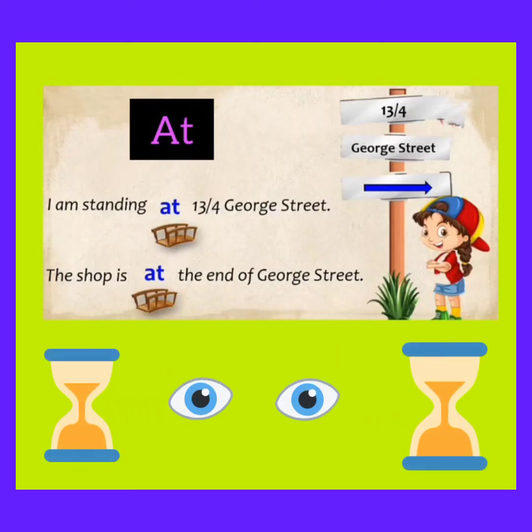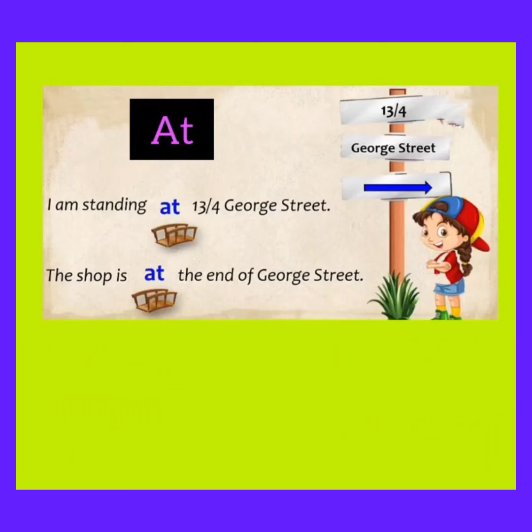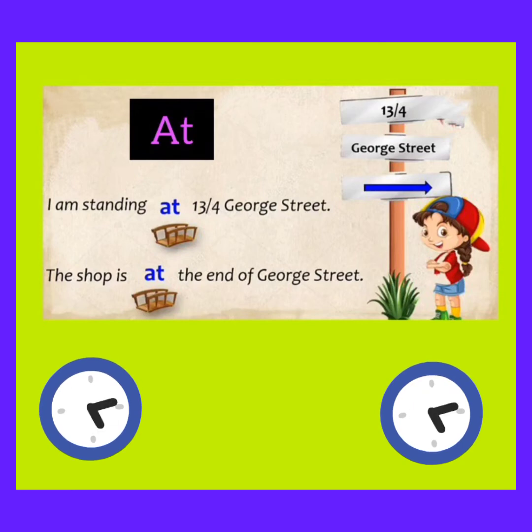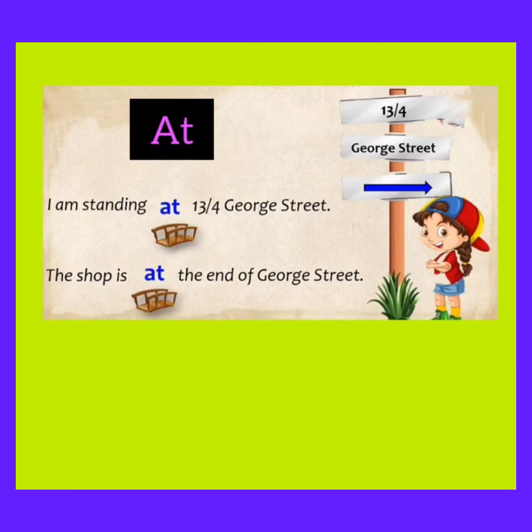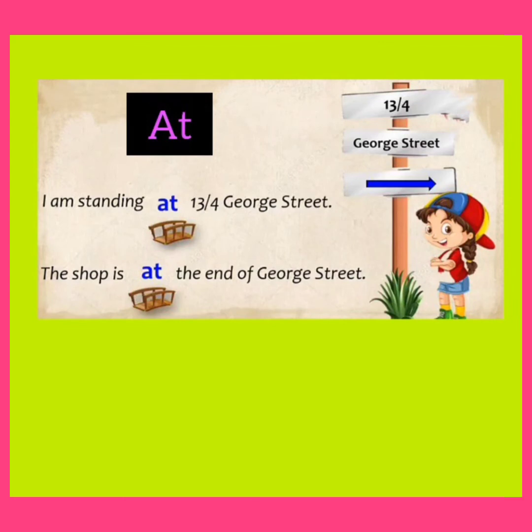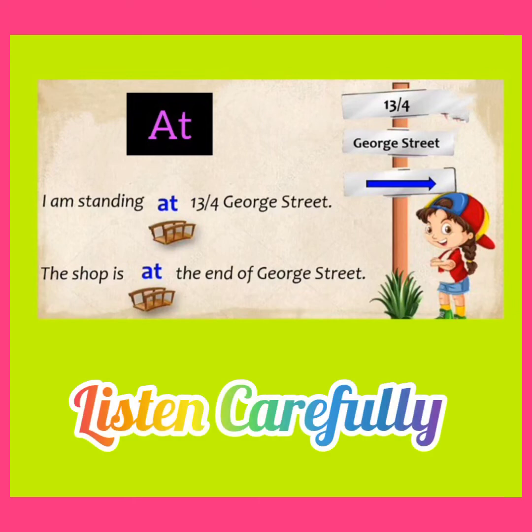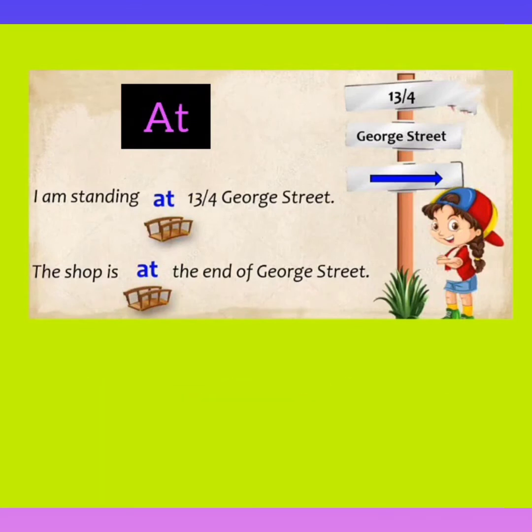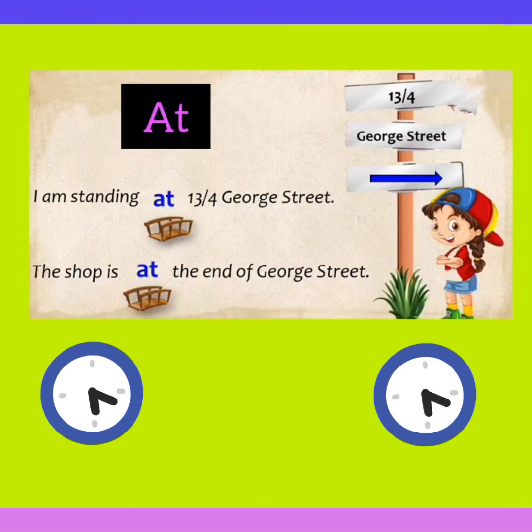Moving on with the next preposition of place, at. It indicates an exact place or location. Let's see the example. I am standing at 13/4 George Street. The shop is at the end of George Street. Children, we see in both the examples the word at indicates the exact location of the person and the shop. So we can say at का use किसी निश्चित स्थान को indicate करने के लिए किया जाता है.